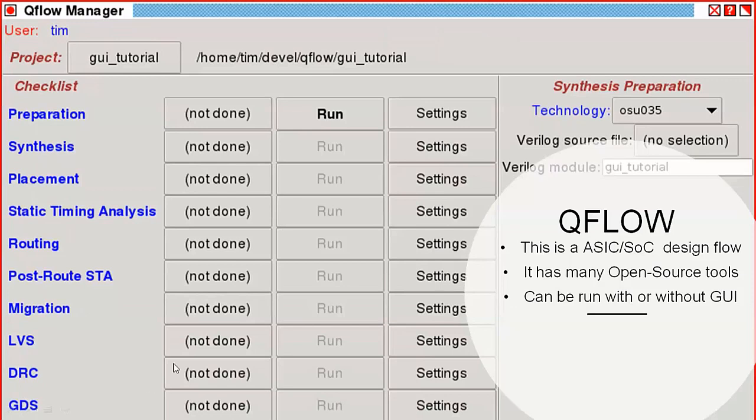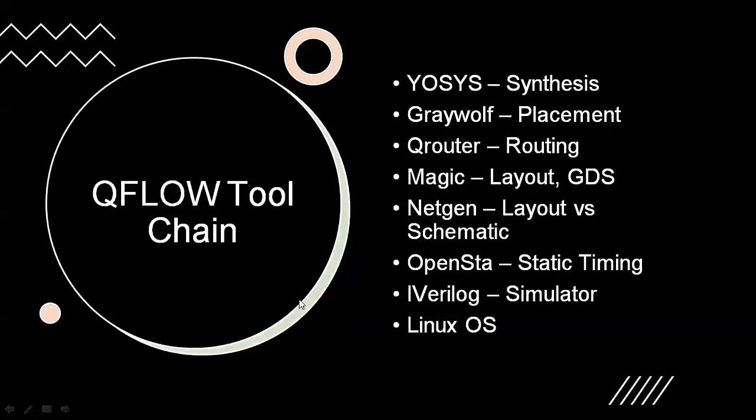Now, what are the tools there in Qflow? It uses Yosys for synthesis and GrayWolf for placement. It's placing the cells and blocks.